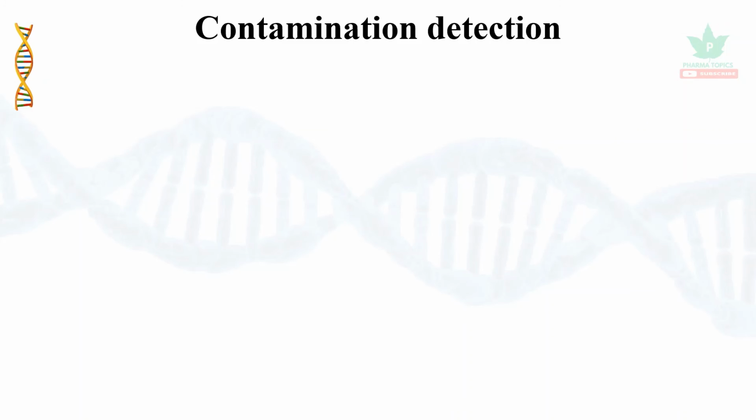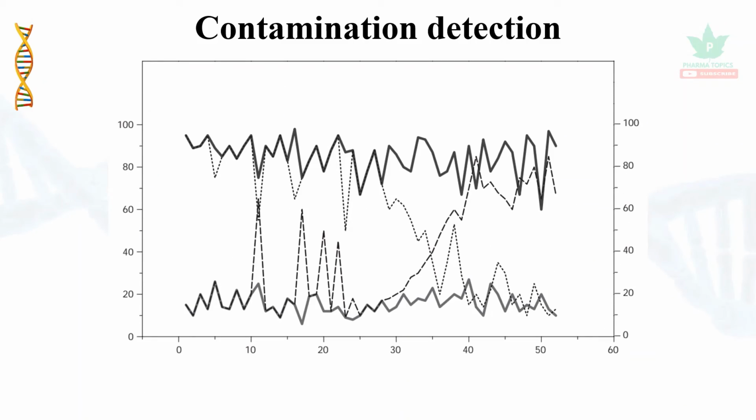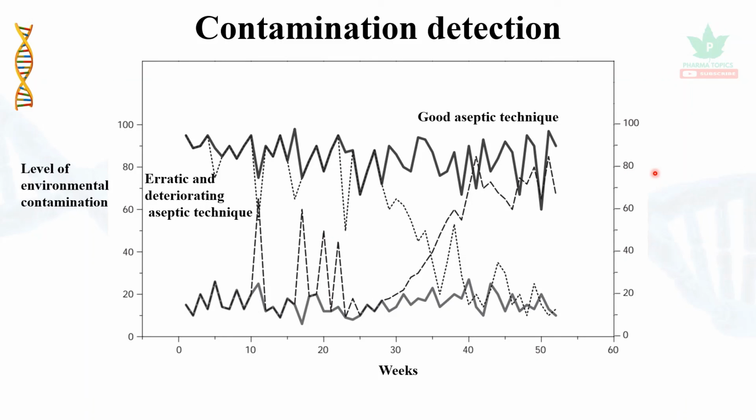Let us see the contamination detection. It could be detected by automated systems. The level of environmental contamination could be detected. A good aseptic technique follows this graph, whereas an erratic or deteriorating environment creates a disturbance in the consistency of the aseptic environment.